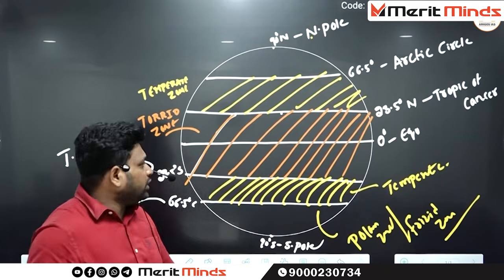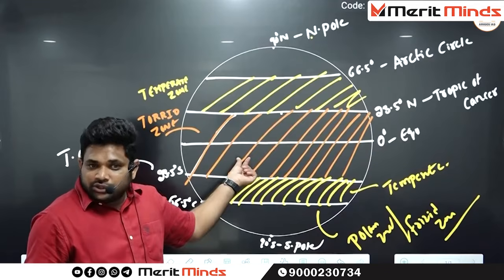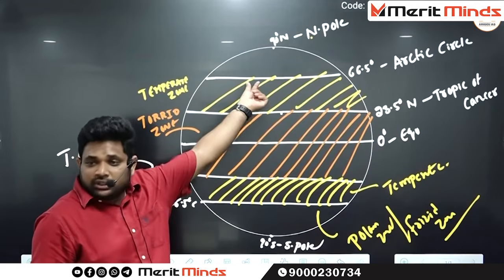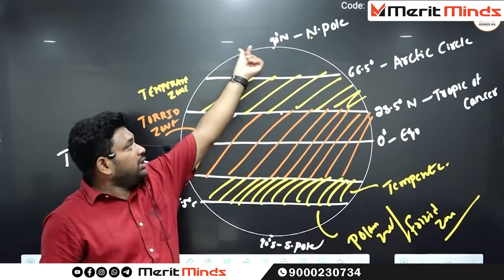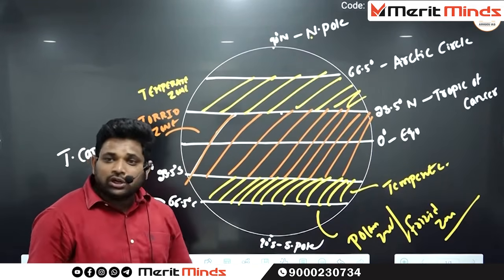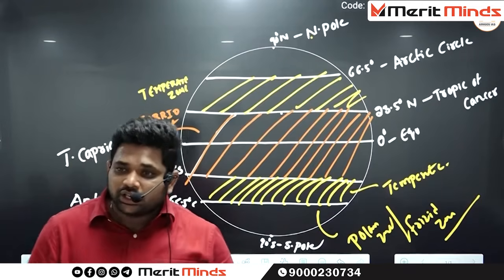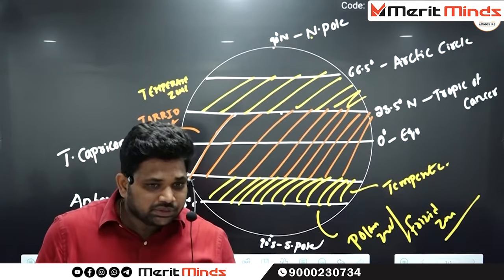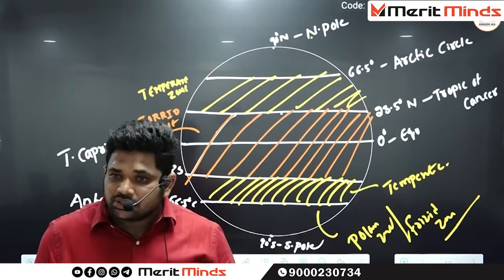Which is the lower latitude here? Torrid zone. Then we enter into temperate zone, then we enter into polar zone. Is the polar zone near the high latitudes or lower latitudes? Higher latitudes. Who is there in the lower latitudes?